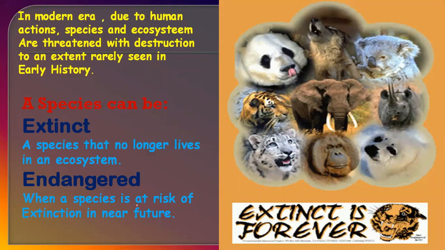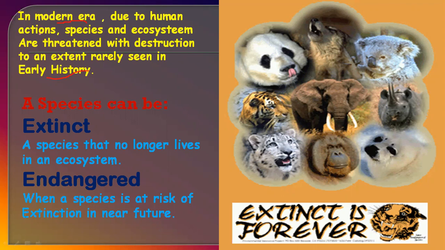But what happened to this biodiversity? Why is it important to study here about the conservation of biodiversity? During the last century, loss of biodiversity has been increasingly observed. In the modern era, due to human actions, species and ecosystems are threatened with destruction to an extent rarely seen in early history.